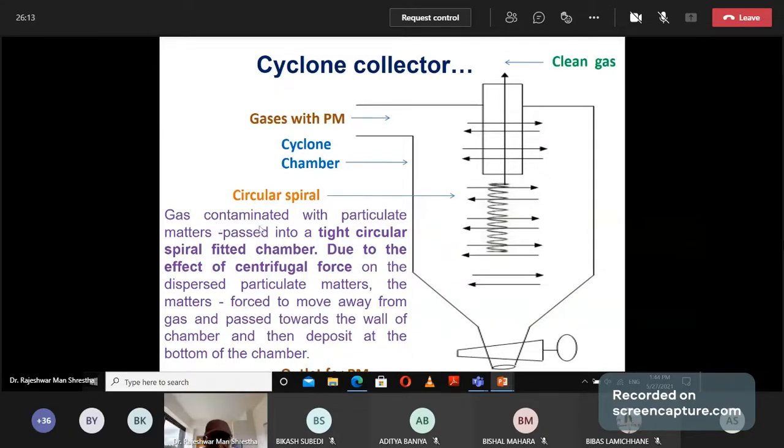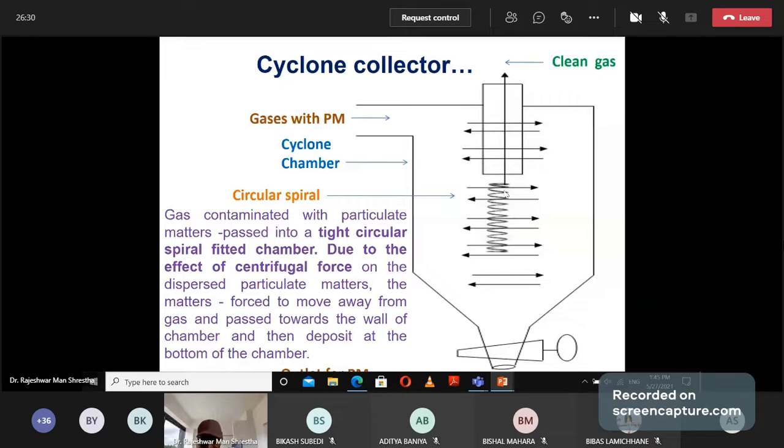The gas contaminated with particulate matter passes into a tight circular fitted chamber. This is known as the circular fitted chamber, and on passing, due to the effect of centrifugal force, this part is moved by external force.